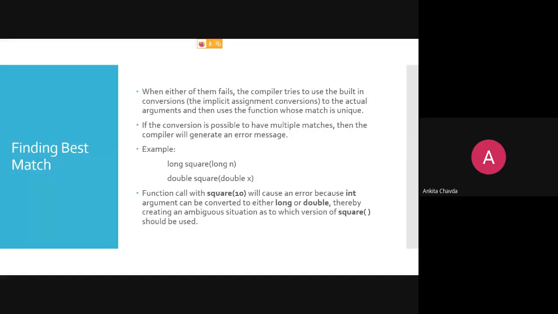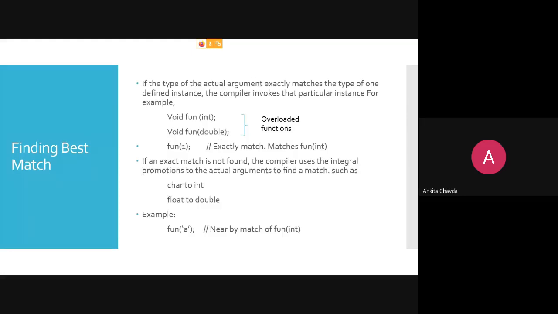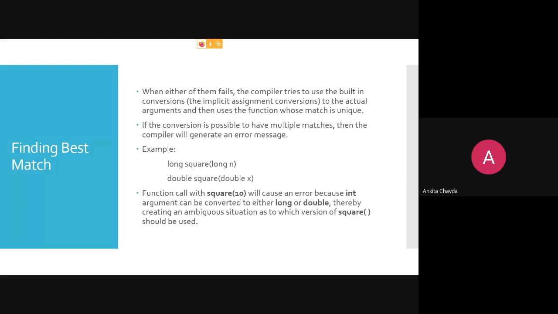Now when you do your integral promotion even, but then also you fail to find the match, at that time what will the compiler do? It will try to use the built-in conversions, the implicit assignment conversions, on the actual argument, and then use the function that matches uniquely. So if the conversion makes multiple matches possible, then the compiler will generate an error. Directly see the example, you will get to know.